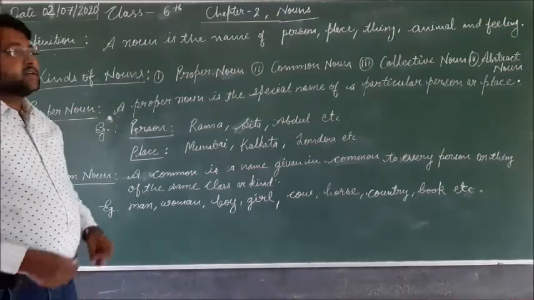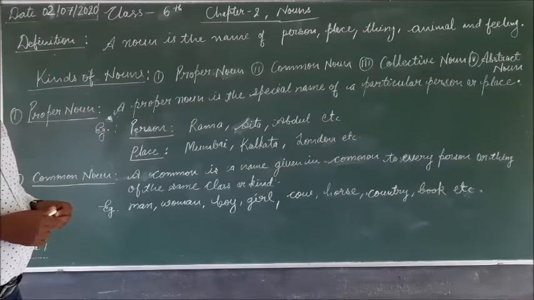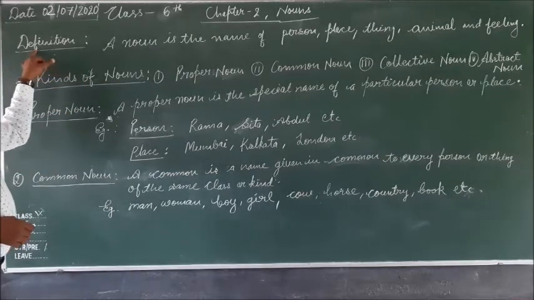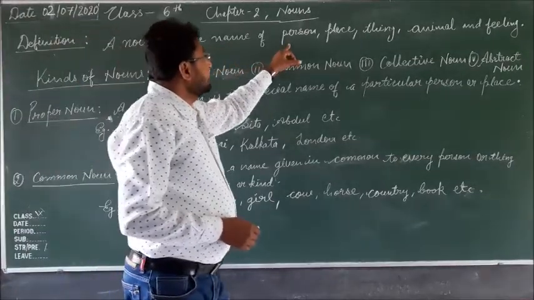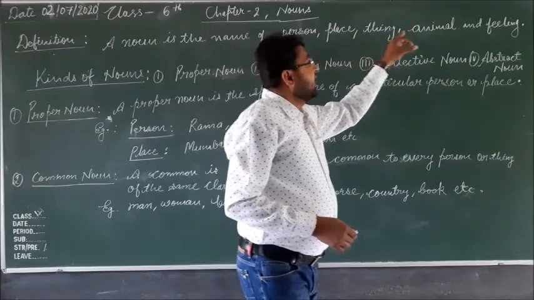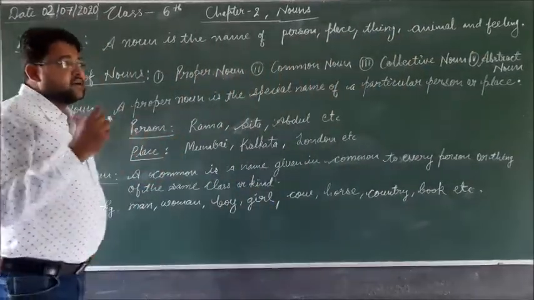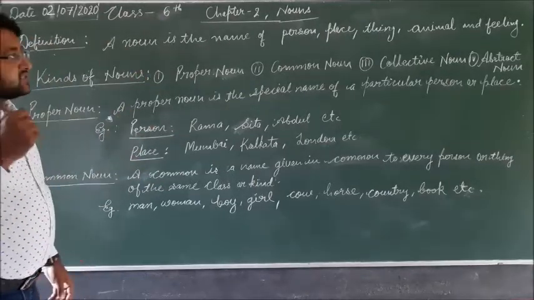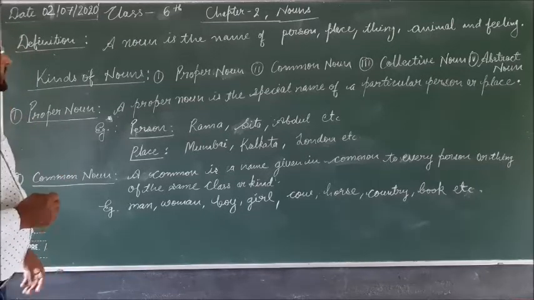Good morning, dear students. Today we will discuss chapter 2, nouns, of class 6 English grammar. First of all, you can see here the definition of noun. What is a noun? A noun is the name of a person, place, thing, animal and feeling. So this is the name. A noun is the name of any person, any place, anything, animals and any kind of feeling.